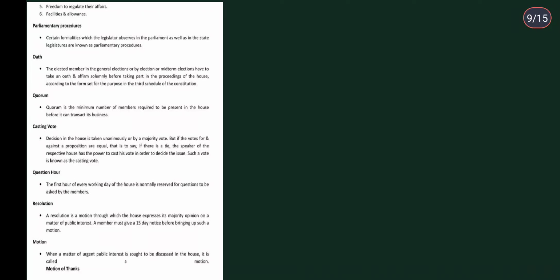Now what is a motion? A motion is when a matter of urgent public interest is sought to be discussed in the house. Then there is the motion of thanks. The first session of the new parliament, that is after every 5 years when a new parliament comes, it could be of the same party, but it is a new parliament, and again the oaths are going to be taken and everything.